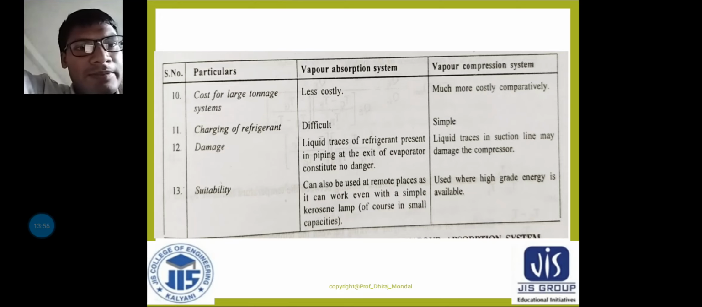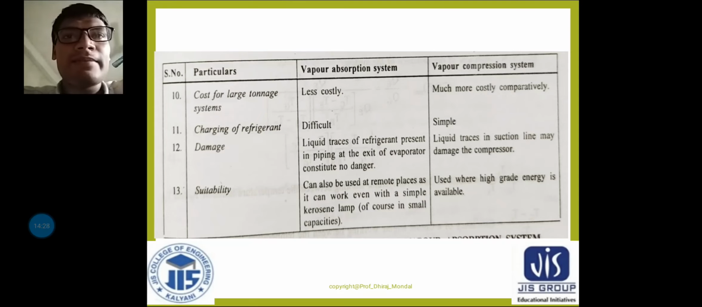It can also be used at remote places, as it can work even with a simple kerosene lamp, of course in small capacities. So I can use it in remote places, and it can work even with a simple kerosene lamp. You just need to have some heat content. Okay, but VCRS is used where high grade energy is available. That means your electricity is available, otherwise you cannot use this VCRS.